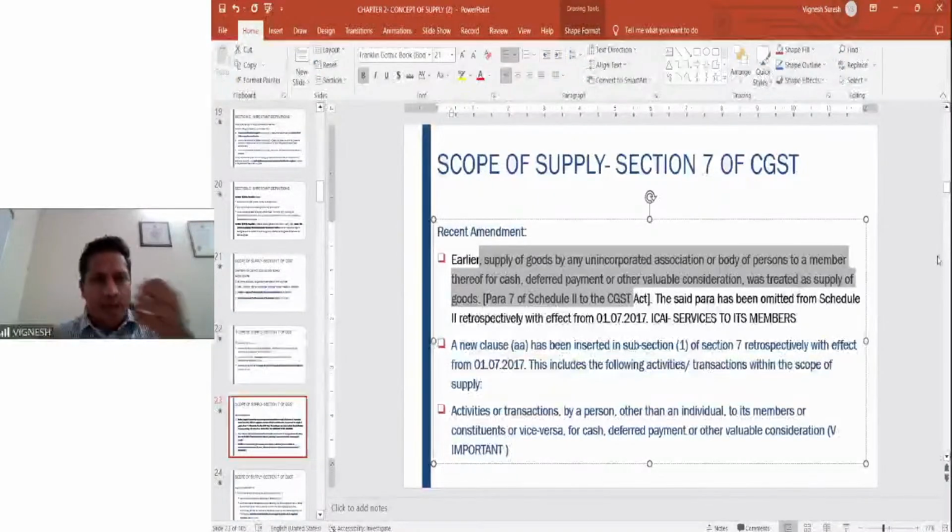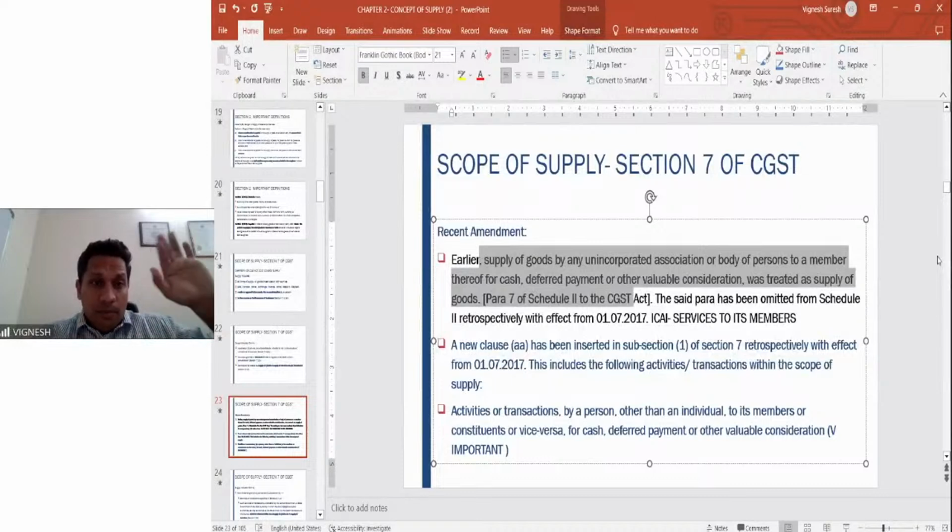Example, if you take Hyderabad Golf Club, there is a golf club here in Hyderabad which provides the golfing facilities. So they supply the golf balls and the bats to the respective members. So therefore that was taxable as per this para 7. But now para 7 has lost its relevance because it has totally been removed.